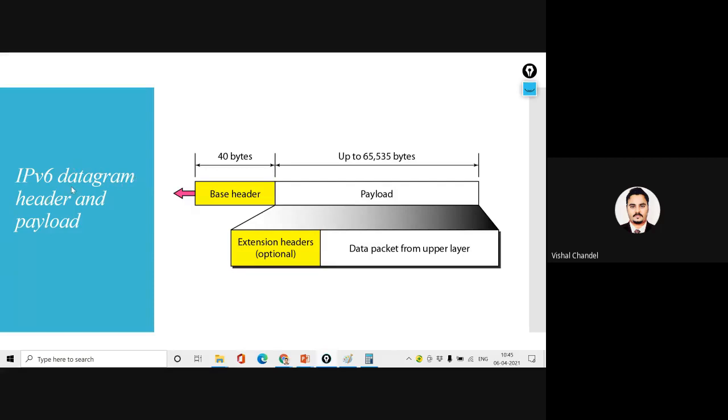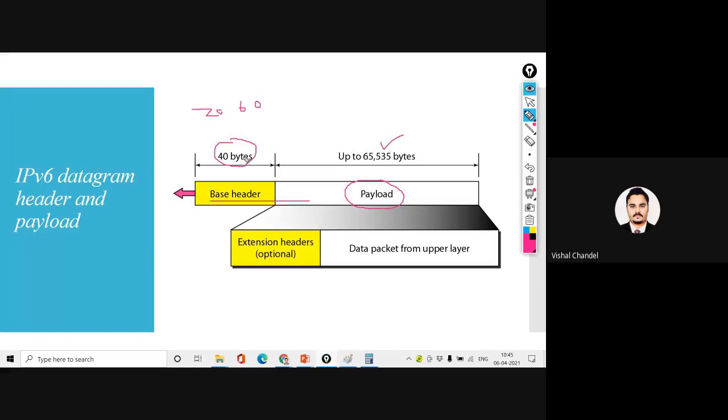In the IPv6 datagram, there are the header and payload. We fix the header format because it was not fixed before. It varied between 20 to 60 bytes in IPv4. But here we fixed the header size, the base header size is 40. Less than 40, we are not going to consider the header, but more than 40 we can consider, but we try to best use a 40 byte header size. Now the payload size will be the same, 65,535.